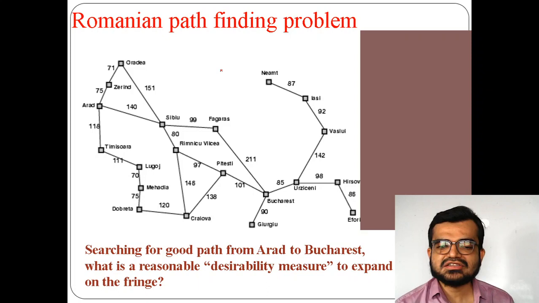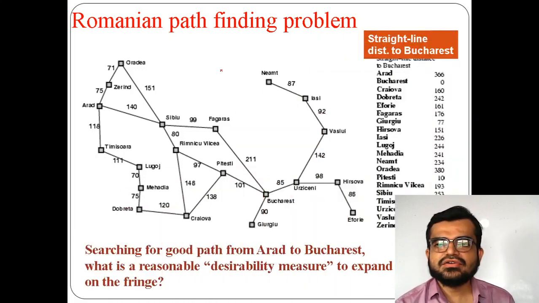I am not saying the best path, right? Because it doesn't guarantee the best path, but it tries to give you a good path which has reasonable measures. That means it's not exactly optimal, but it will be a good one when you compare with the uninformed search.